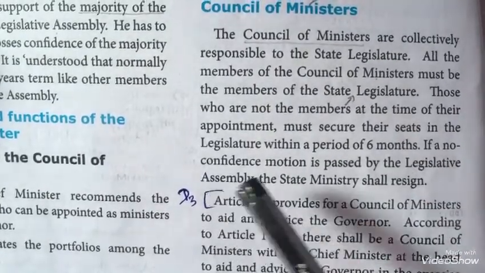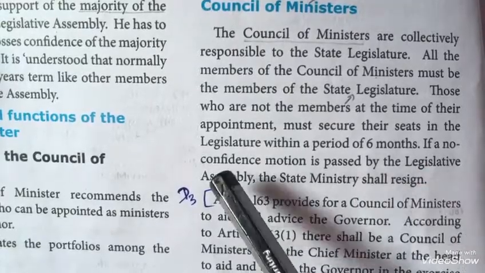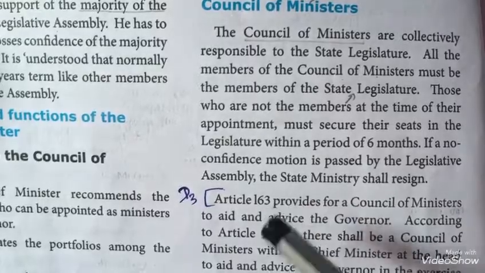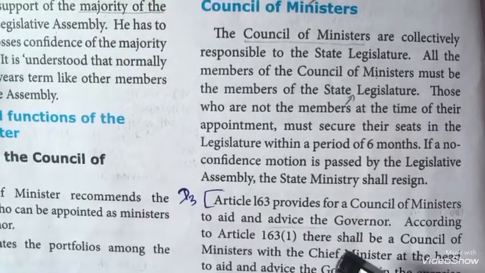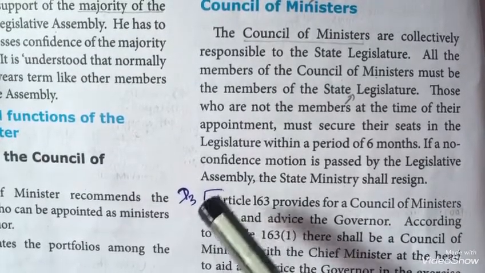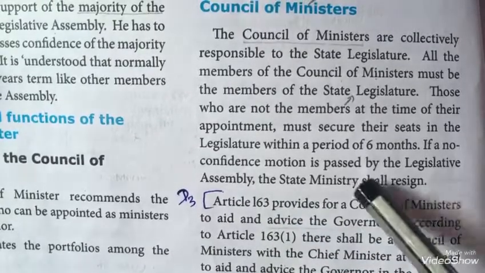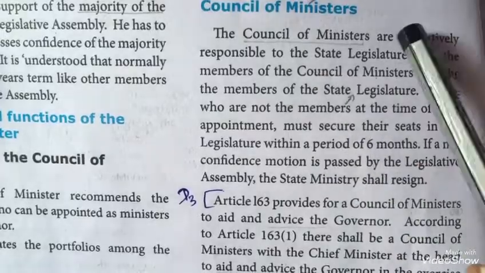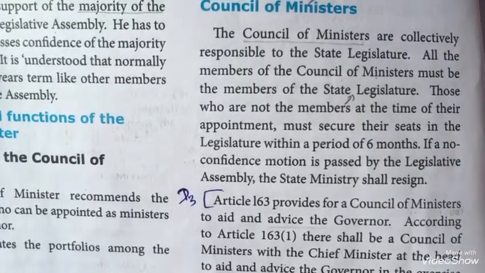If a no confidence motion is passed, what do we mean by no confidence motion? No confidence motion means they cannot hold a position, or they cannot be responsible for that position. If a no confidence motion is passed by the Legislative Assembly, the state ministry shall resign.